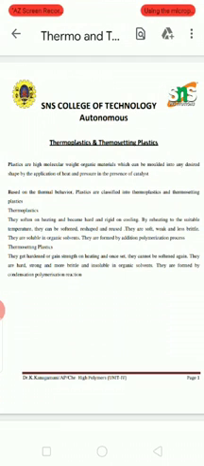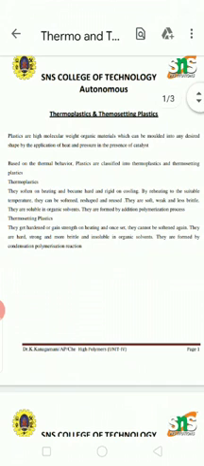Plastics are generally high molecular weight organic materials which can be molded into any desired shape by the application of heat and pressure in the presence of a catalyst.